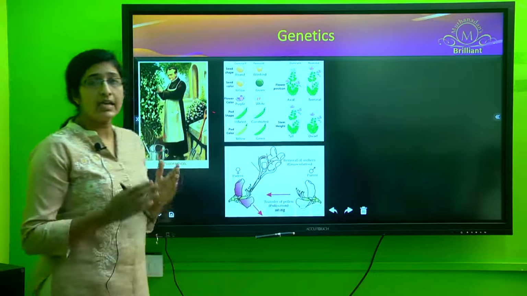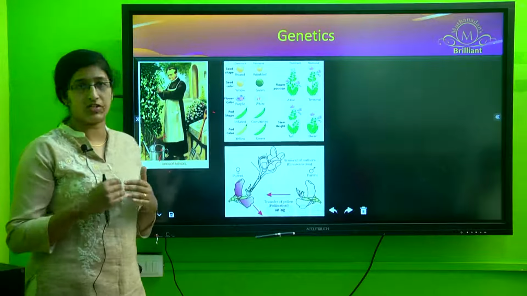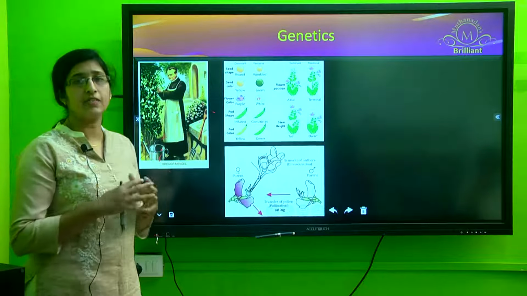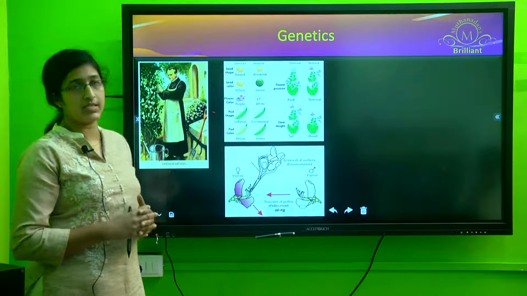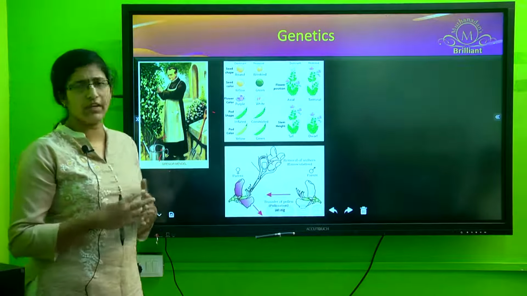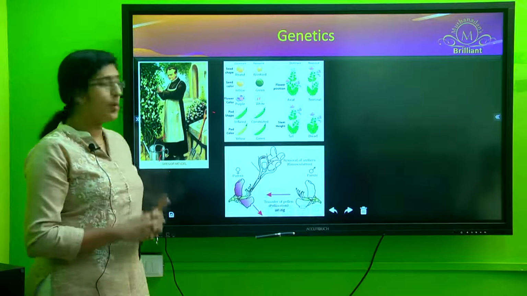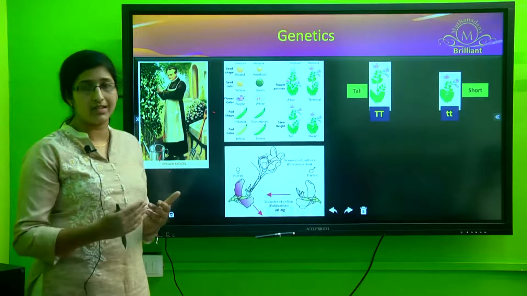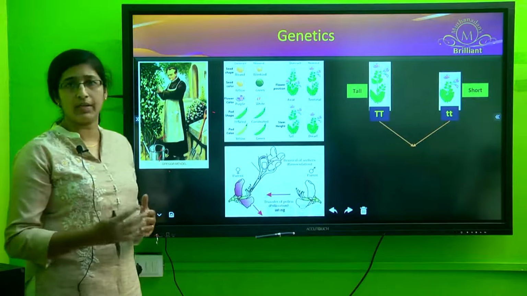For his experimental study, he had chosen a particular strategy. First, he went for selective breeding, the selection of pure breeding varieties. He always chose the pure breeding variety. Now, what is a pure breeding variety? It refers to plants which will show the same characteristics for several generations.